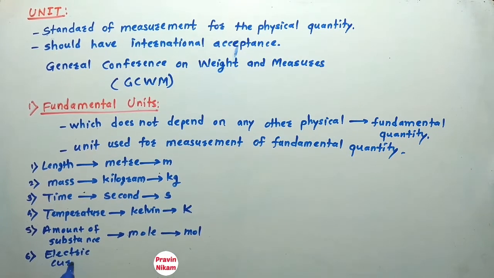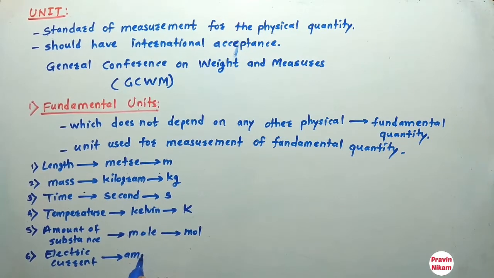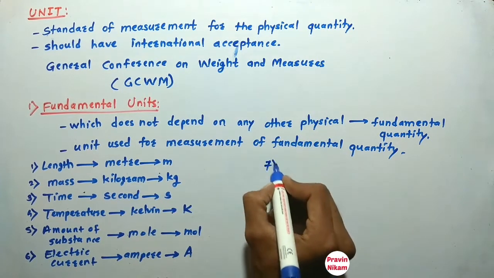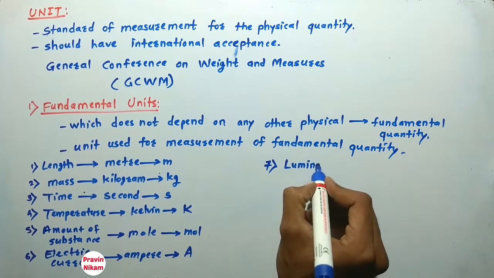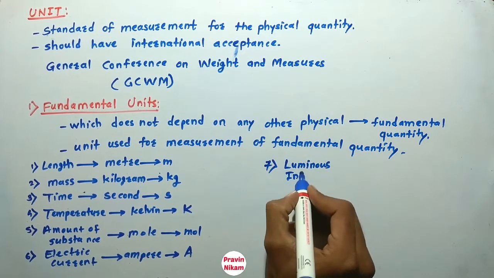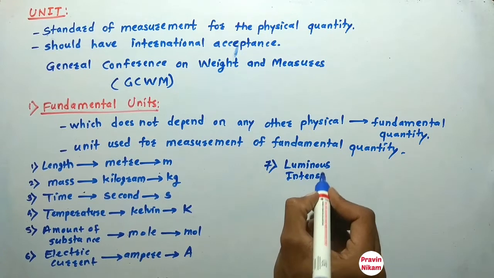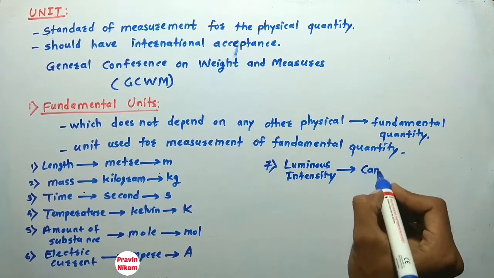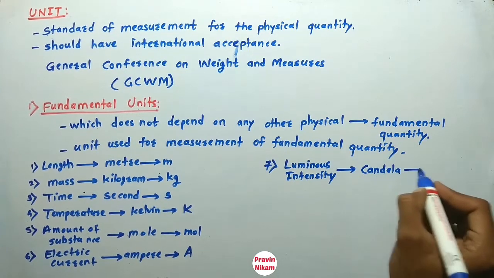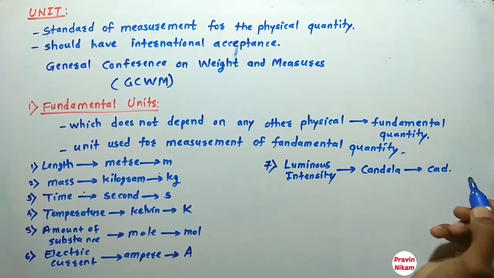The unit of electric current is ampere, and the symbol is capital A. The seventh fundamental quantity is luminous intensity, and the unit is candela, and the symbol is cd.